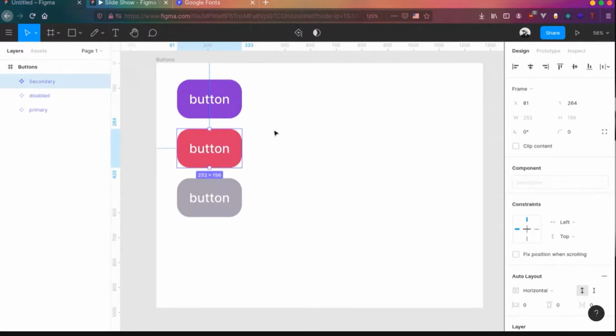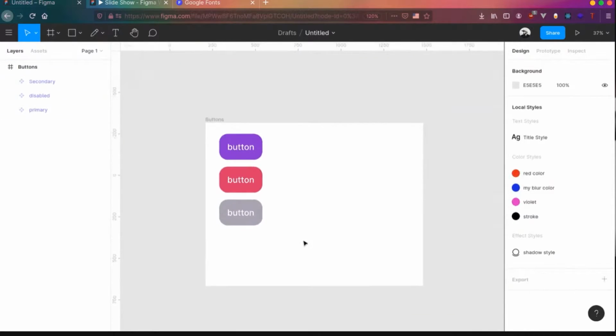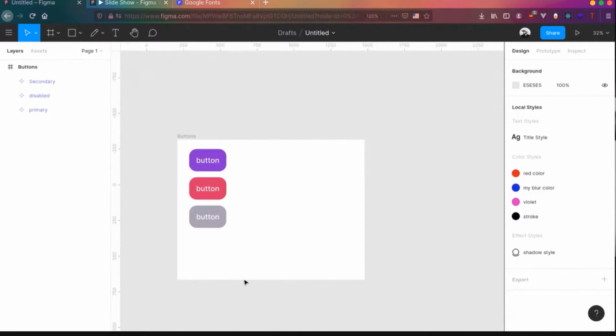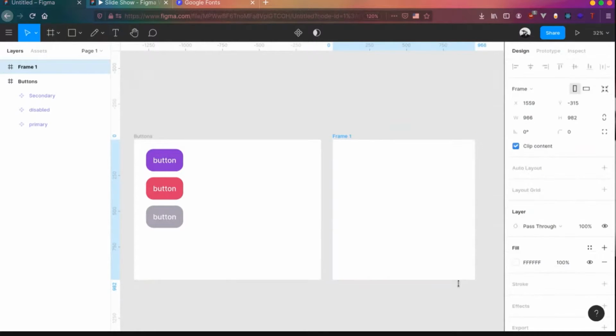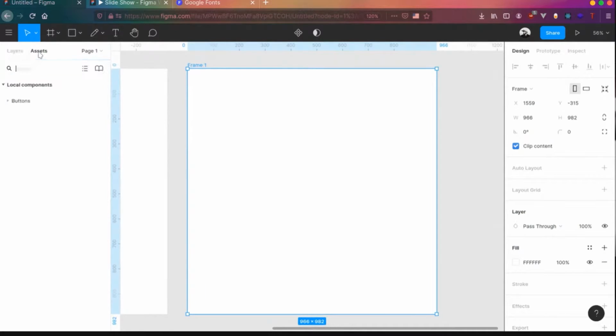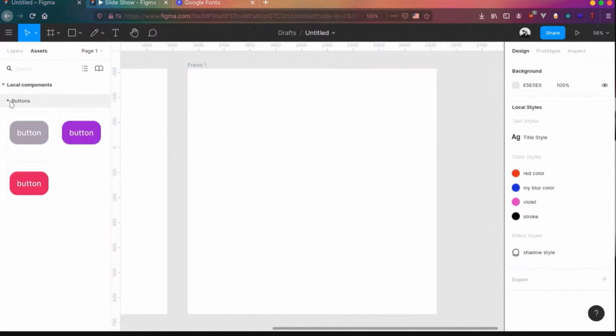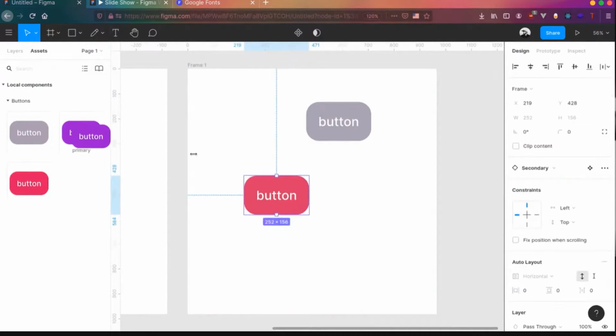So now we have three components, right? So we have a button stream and we have three components. Now you can start designing something. You think that you're designing a website and you want the button you designed earlier. You have that component created. Whenever you're designing something, you can go to the assets tab over here. This assets tab will actually show all the objects available to you, all the components available to you in this particular project. You can see we have saved three buttons as components. So you basically can drag them here. See, it's as easy as that.